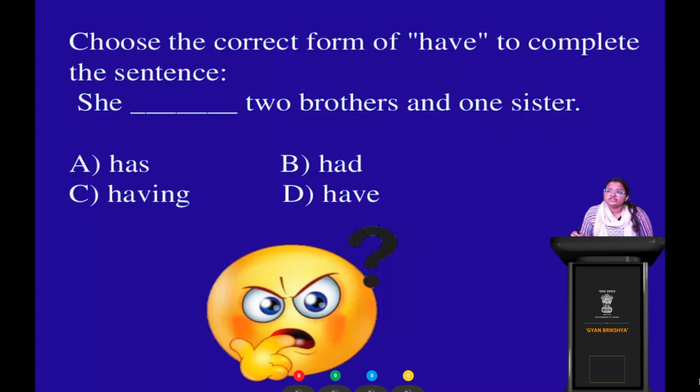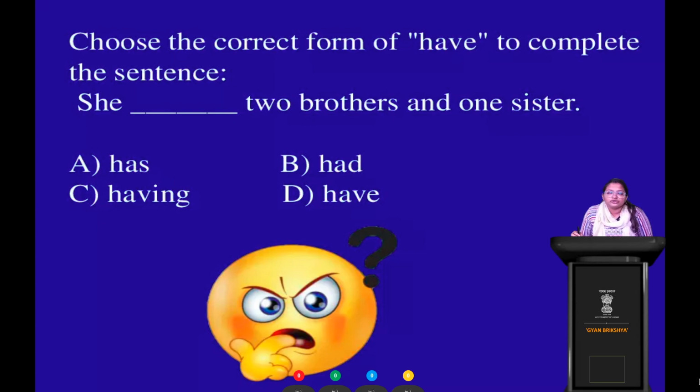So, what is the sentence? She dash two brothers and one sister. So, which form of have verb is appropriate for this particular sentence? Your four options are A has, B had, C having, or D have.